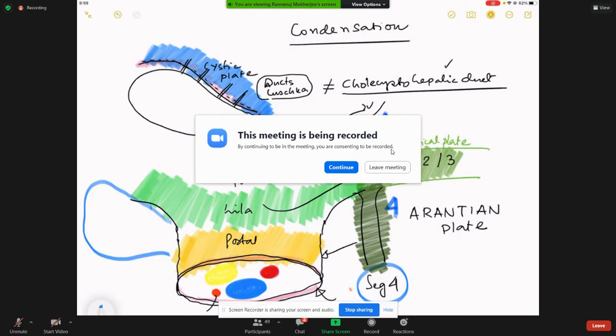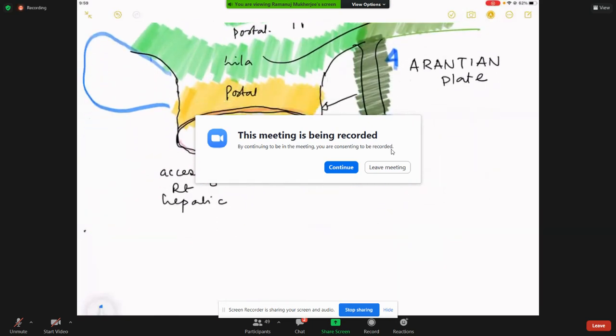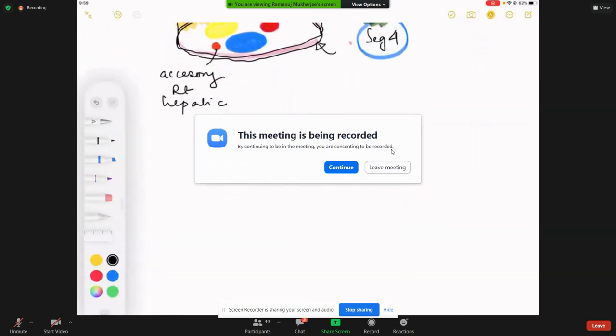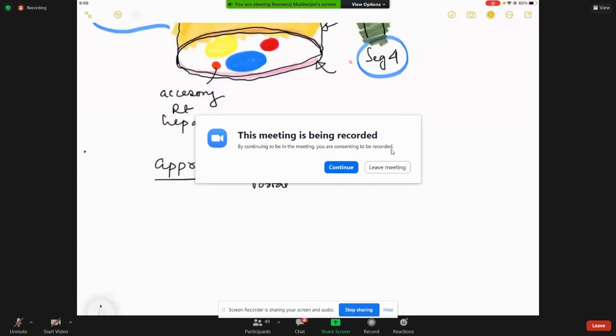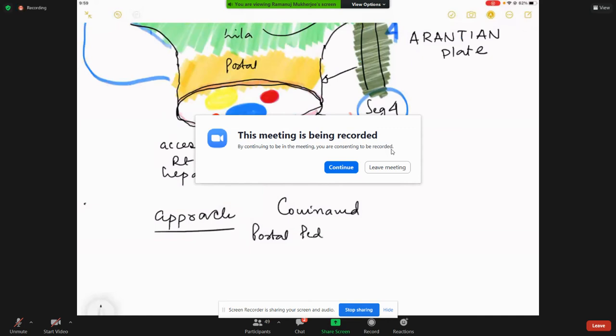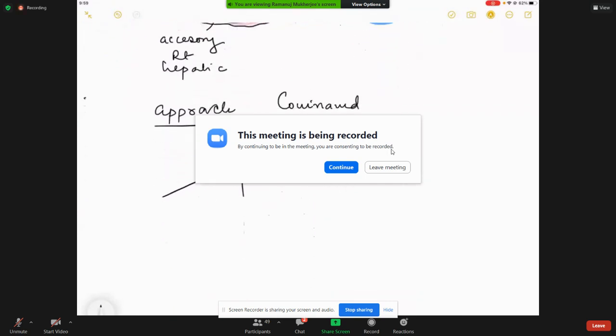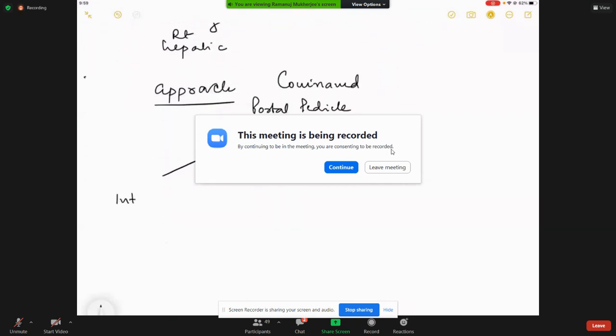Now, after we have talked about this part, the next structures to talk about are the various approaches that we take, which were classified by Kuno for the portal pedicle, because in the picture that you have is a portal pedicle. And Kuno said that you can take one of three approaches, something called the intrafascial